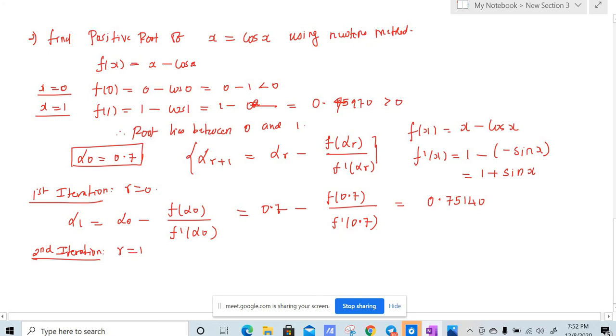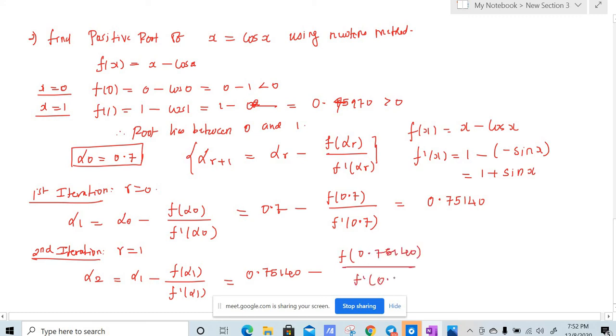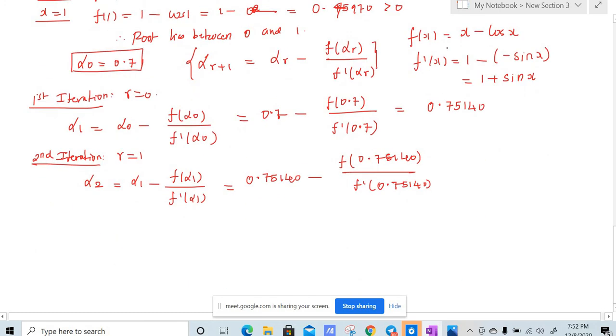And the second iteration, r is equal to 1. So if r is equal to 1, this will be alpha 2 is equal to alpha 1 minus f of alpha 1 divided by f dash of alpha 1. So alpha 1, which we found in the first iteration, is 0.75140 minus f of 0.75140 divided by f dash of 0.75140. So again, this will be 0.75140 minus cos 0.75140. Again make use of